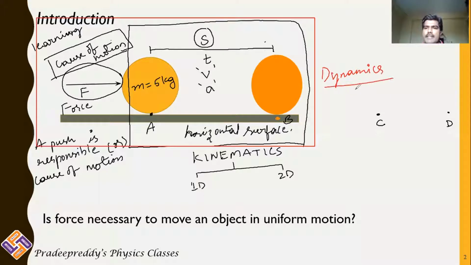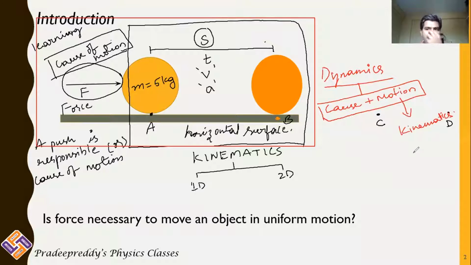So dynamics is the part of mechanics which deals with the motion of the body and also the cause of motion of the body. Both you will combine and learn. Whereas learning only about motion is kinematics.